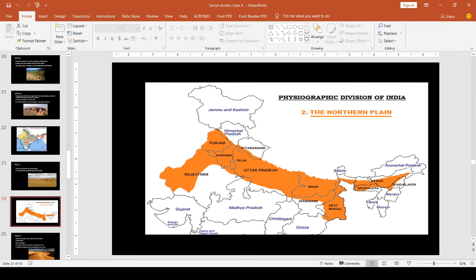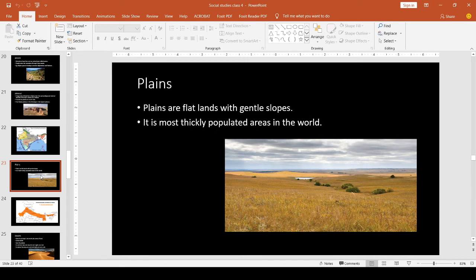This area is known as the northern plains of India. The northern plains of India is one of the plains. Then next, the prairies of the USA is another plain.